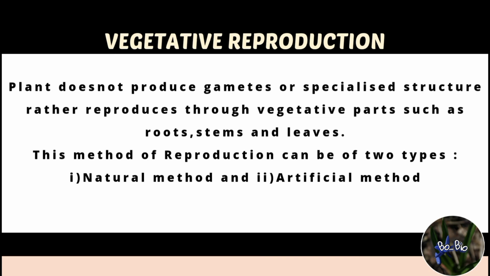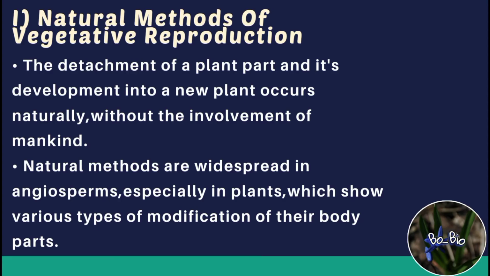Vegetative reproduction or propagation can further be divided into two methods: natural method and artificial method. In the natural method, the detachment of a plant part takes place and its development into a new plant occurs naturally, without any involvement of mankind.